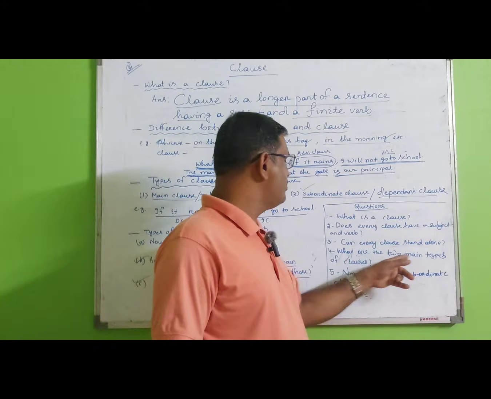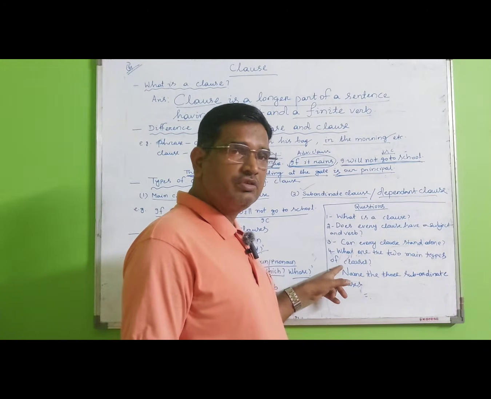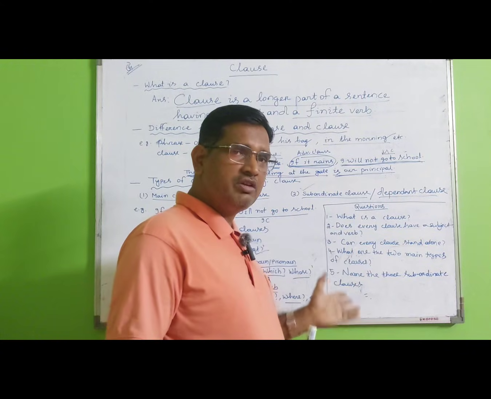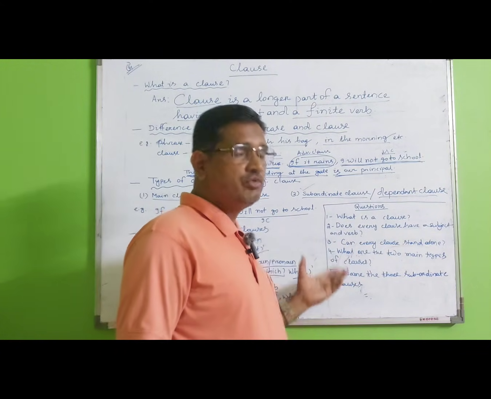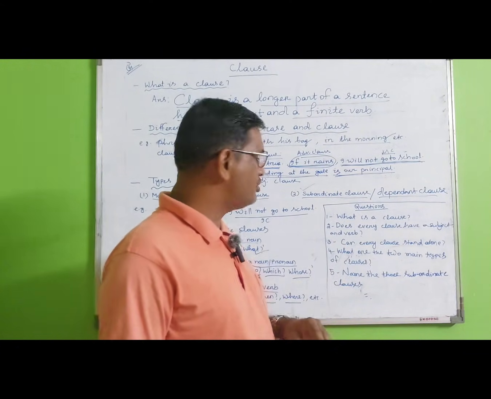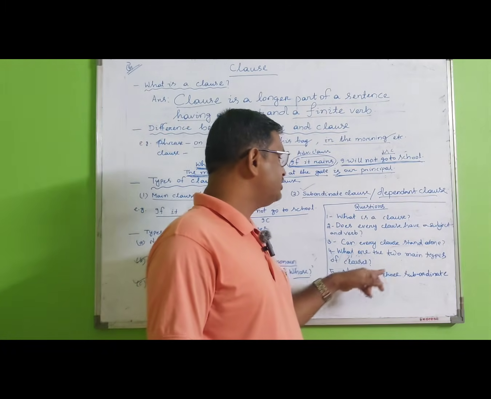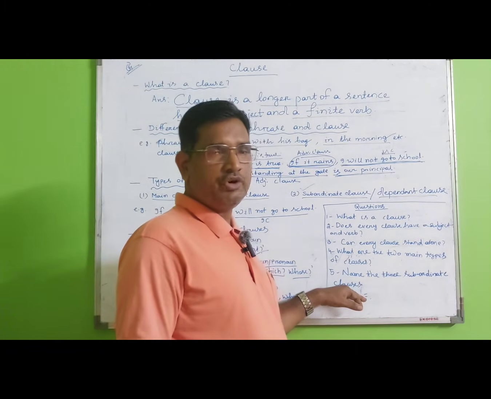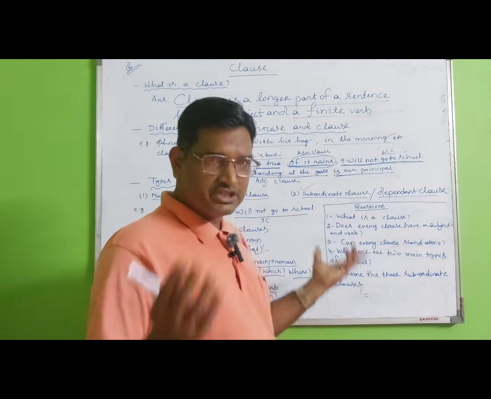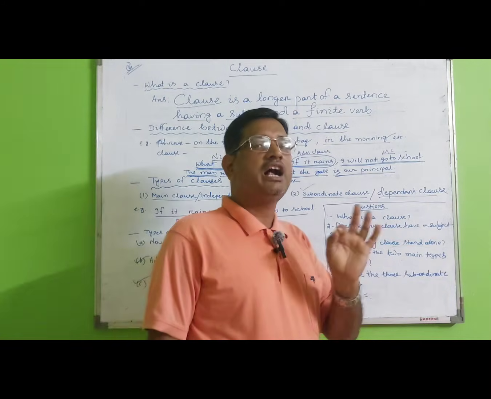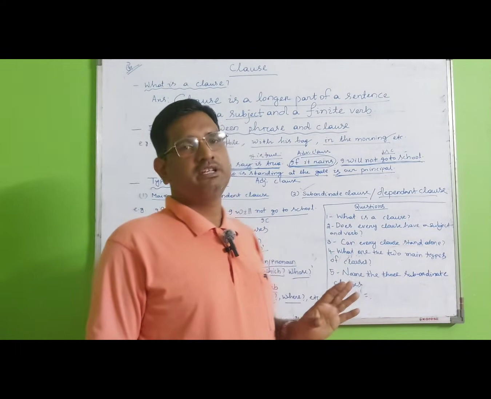What are the two main types of clauses? Main clause and subordinate clause, or you can say independent clause and dependent clause. Then name the three subordinate clauses. They are noun clause, adverb clause, and adjective clause.